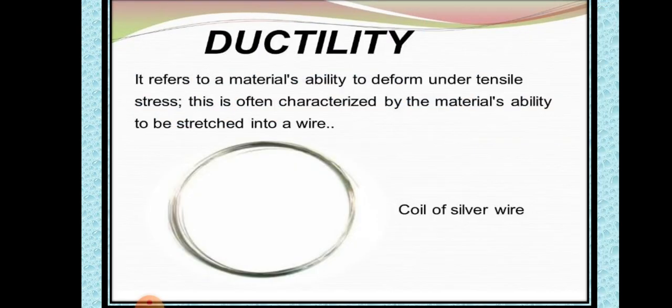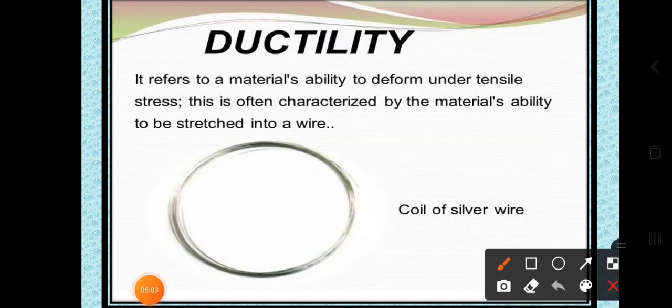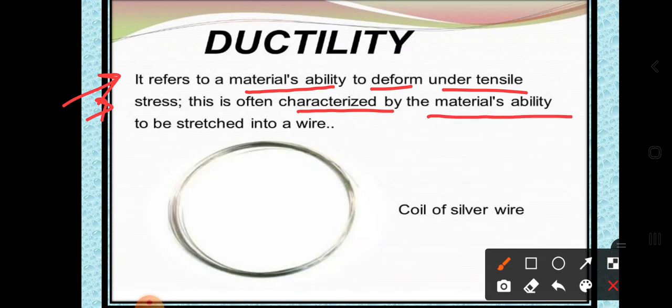Next, let us discuss the ductility property. Dear students, the ductility property is the next step after the malleability property. It refers to a material's ability to deform under tensile stress. This is often characterized by the material's ability to be stretched into wire.